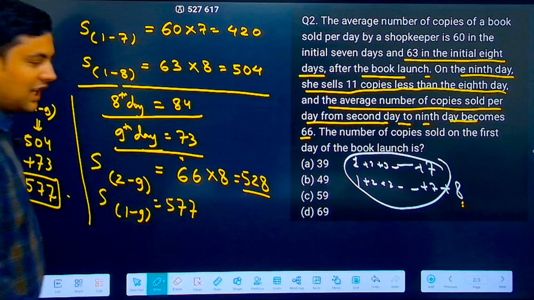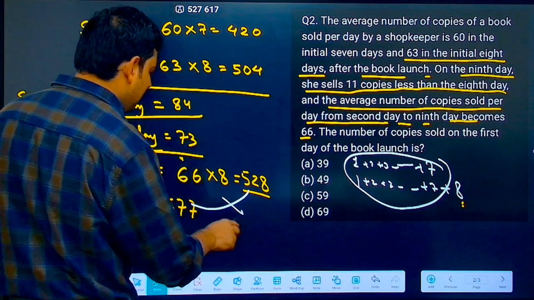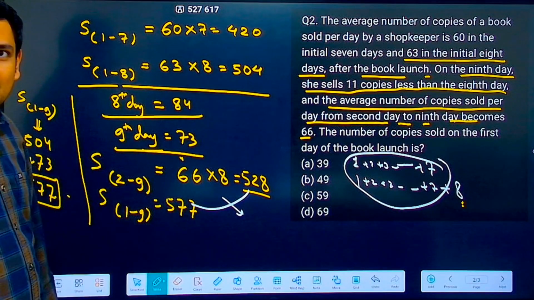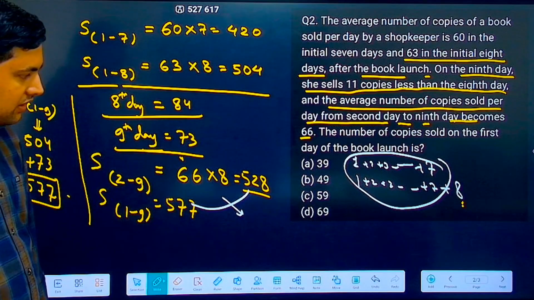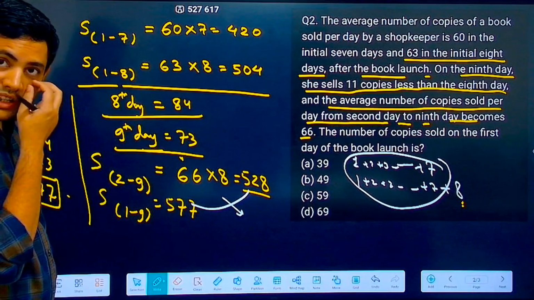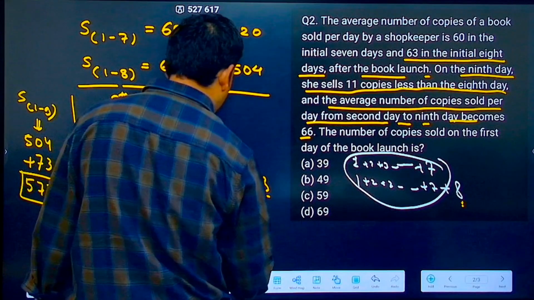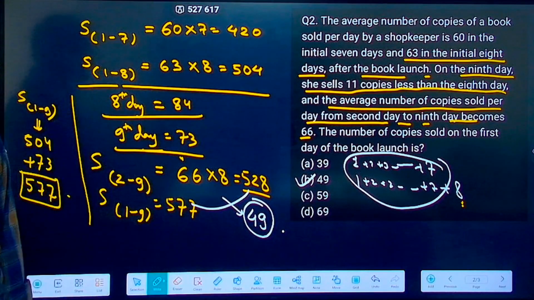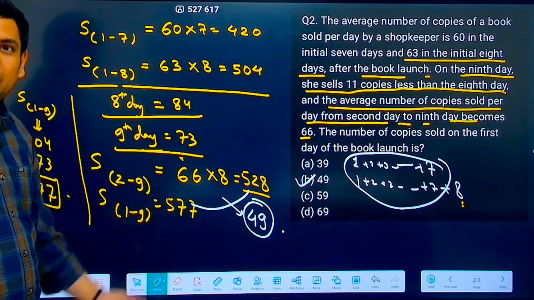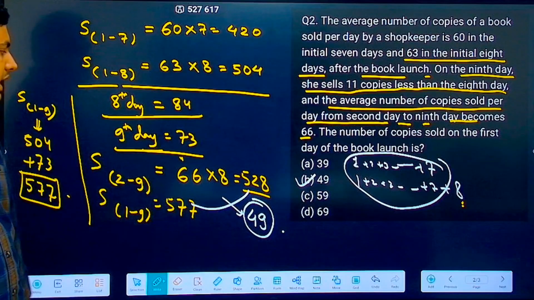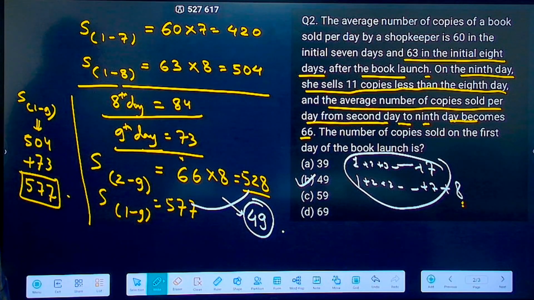What is the difference? The difference between them will give me what was sold on the first day. What is the difference? 577 minus 528. What will I get? So I will get here 49. B becomes the answer. Understood. If it was 578 minus 528, then you would immediately see 50. This is just one less than this. 49 becomes the answer. Fine.